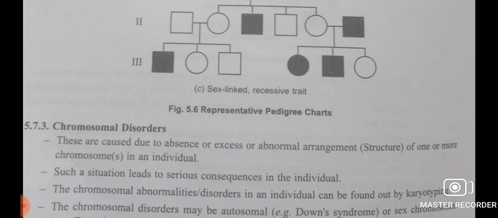Point mutation means it is due to a single base pair change. Point mutation follows the Mendelian pattern of inheritance, that's why it is known as Mendelian disorders. So we have studied Down syndrome, isn't it? Then Turner syndrome, Klinefelter syndrome, etc. All these are chromosomal disorders. Sickle cell anemia, hemophilia, thalassemia, etc. are point mutations. So these are the different main topics of this chapter.